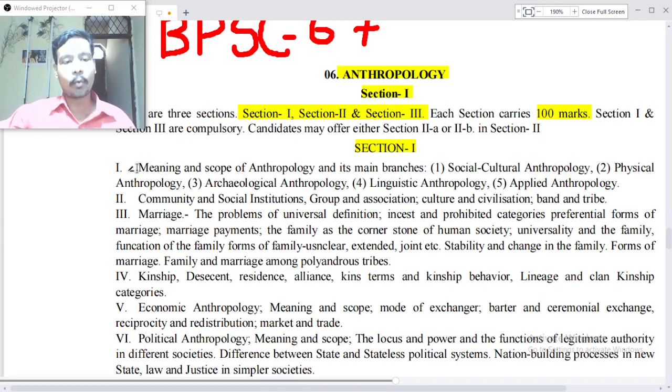Meaning and scope of anthropology and its main branches: social cultural anthropology, physical anthropology, archaeological anthropology, linguistic anthropology and applied anthropology.